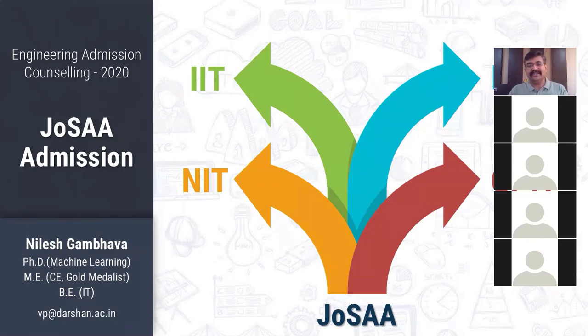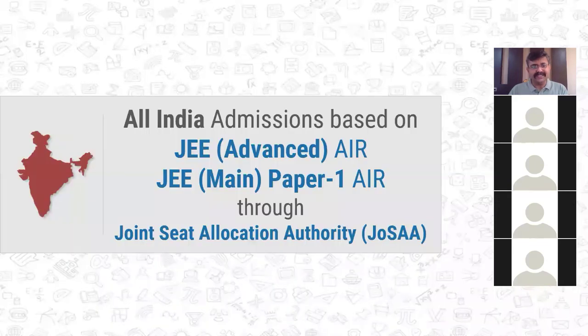Now you don't get confused with what ACPC is doing. This time ACPC has introduced a quota for JEE Main. That means they reserved a 5% quota in government colleges for JEE Main only. So don't get confused with that. Both are completely different procedures. This JOSAA admission procedure is completely different. Okay, so let's start with that.